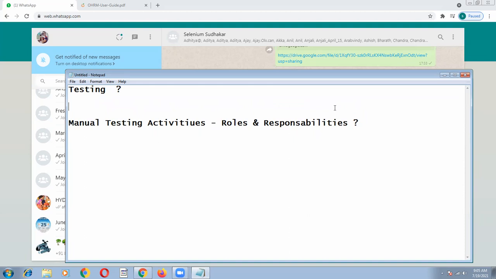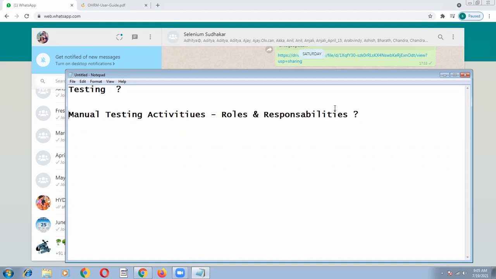So far we have understood automation testing, how to automate a scenario, and from which team you get the test cases to automate. We are getting manual test cases from the manual testing team. Manual test cases will be written by manual testers.